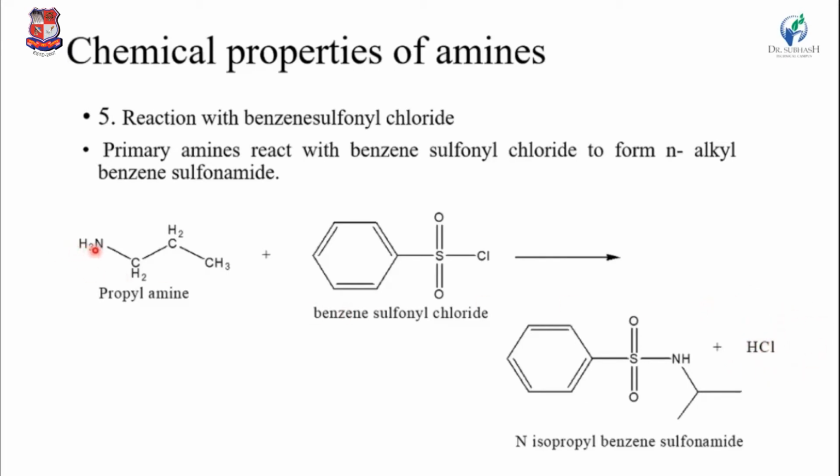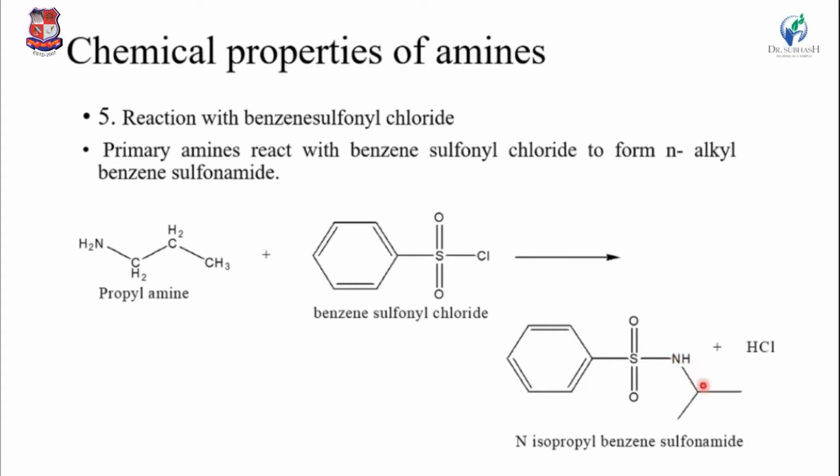Here one H from the NH2 and the Cl are both liberated. Okay, removed. One H is liberated and one Cl is liberated, making one HCl molecule. So this is removed. Then the NH group is retained. Here one H is liberated, then NH is present here. So the NH group is totally attached here, making the N-isopropyl benzene sulfonamide, because the amino group is attached at the iso position.